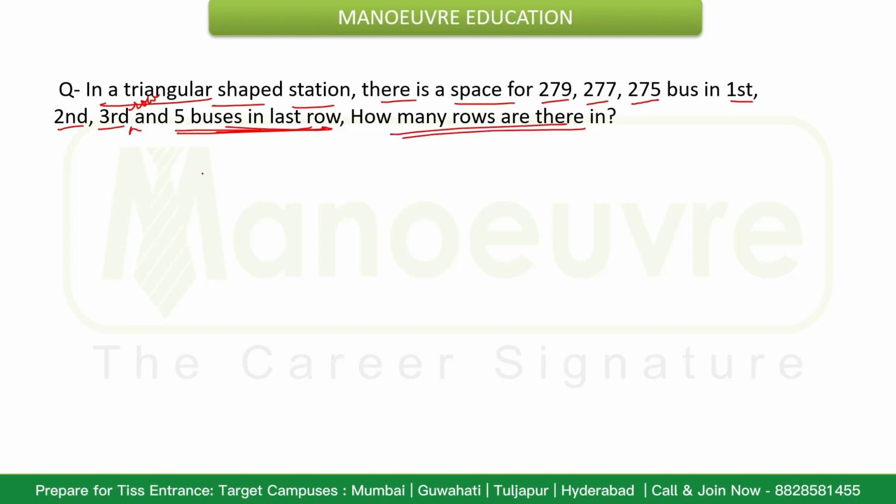Basically this is an example of arithmetic progression. So in the first row we have 279 buses, in the second row we have 277, in the third row we have 275 buses, and in the last row we have 5 buses. So the value of n is asked here.